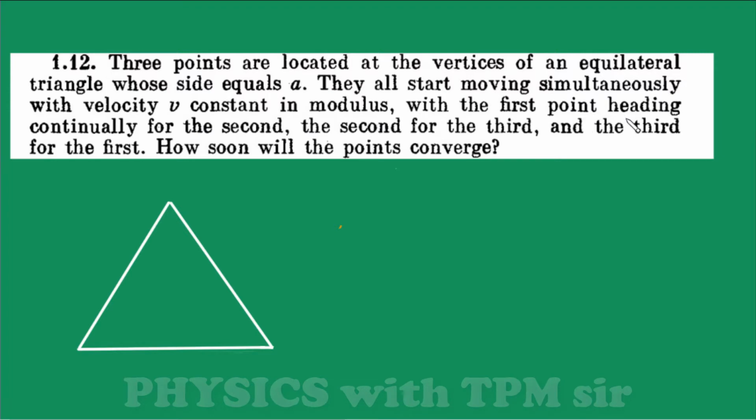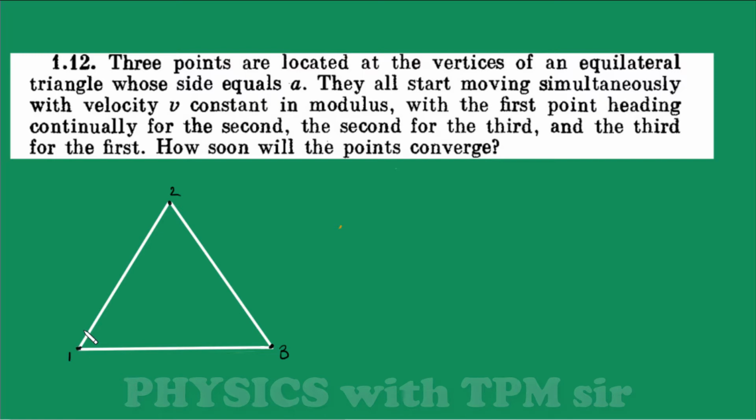With the first point heading continuously for the second, and the second for the third, and the third for the first. Means they all are following each other. Every time their velocity is towards the other particle. Let me explain.